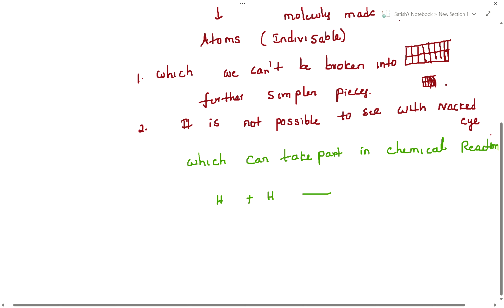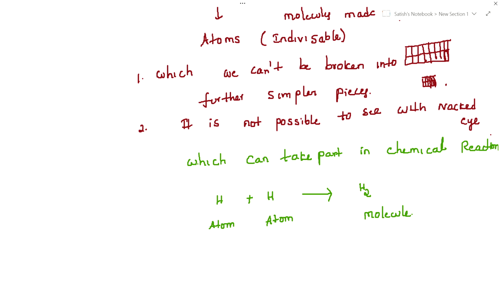Two hydrogen atoms are combining, finally it forms a molecule. See, this is atomic state, atom. Even this one also we call it as atom. What about this one? This is molecule, like this. What is the molecule? Simple definition. Now, what is the definition of molecule, students? Did you get idea? Molecules are made up of two or more atoms.